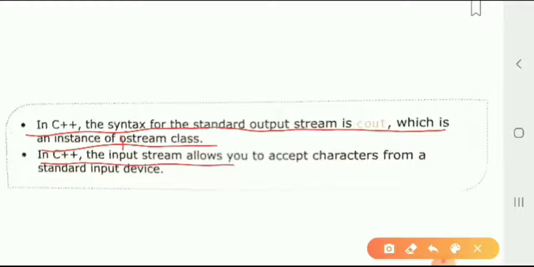In C++, a stream allows you to accept characters from a standard input device. Okay, hope you understand what I have explained.